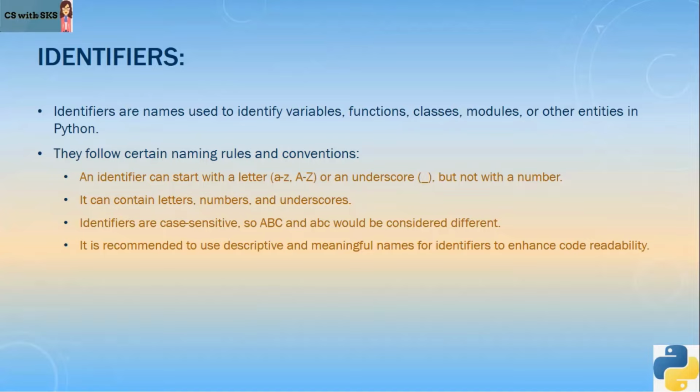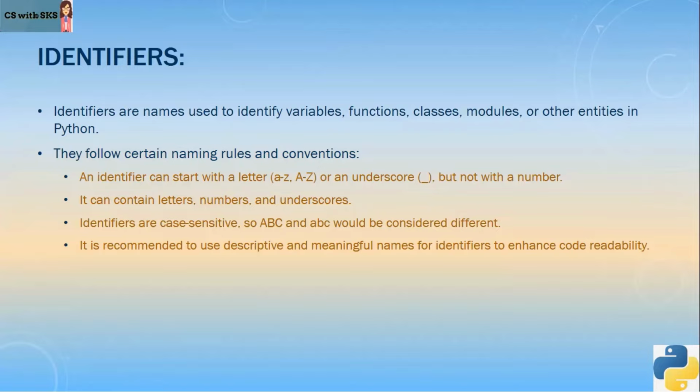However, while giving names to things in Python, whether you're giving a name to some value, some function or anything else, there are some rules that we need to follow. So an identifier can start with a letter, whether that letter is capital or small. As I have mentioned earlier, small letters are different than capital letters in Python. Python is case sensitive. If you're using small a, that is different than capital A, right?